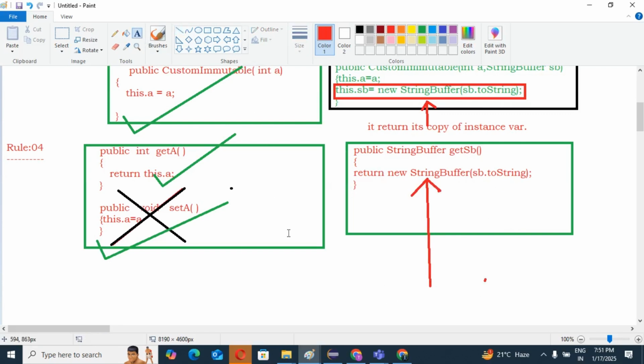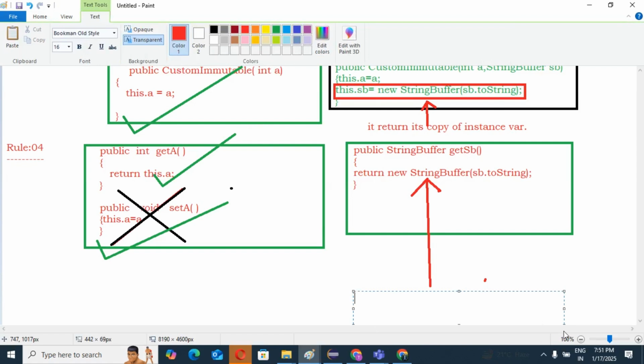So it returns its copy of the object, guys.